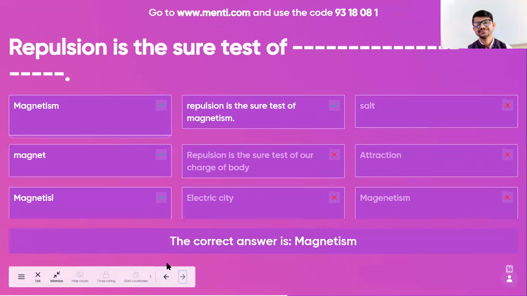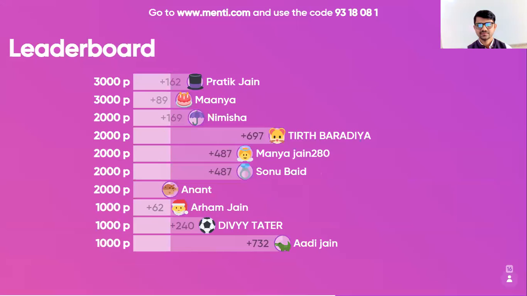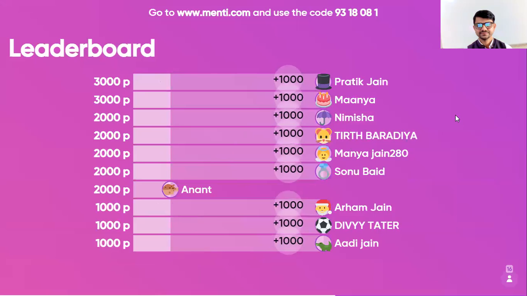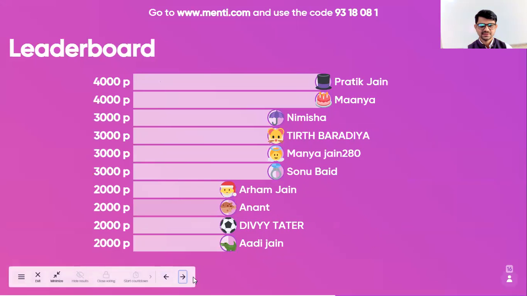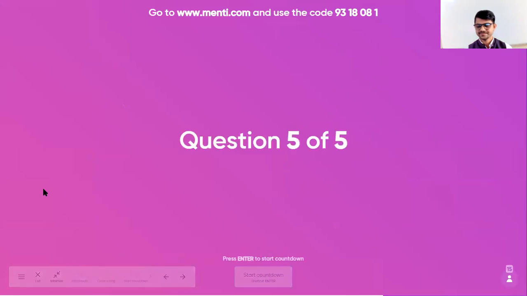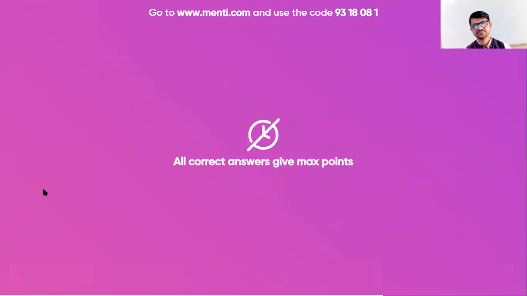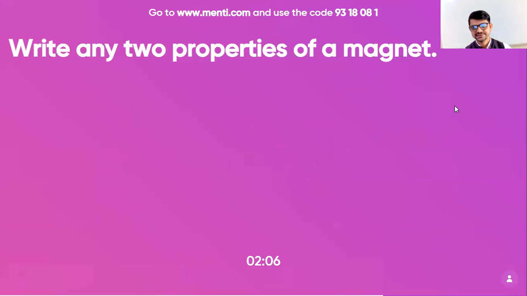So let's see the result. While typing, make sure you are using the correct spelling. So this time again Pratik Manya first, Nimisha Tirth Manya Sonu second, Arham Anand Divya Adi third. Let's move to the next. Write any two properties of magnet. Write any two properties of magnet.